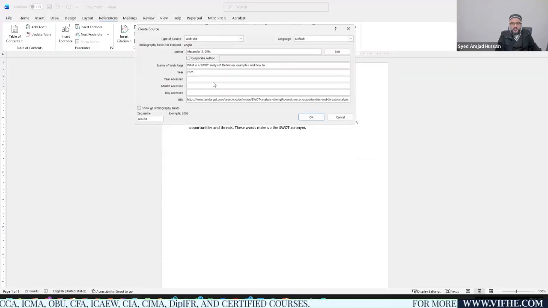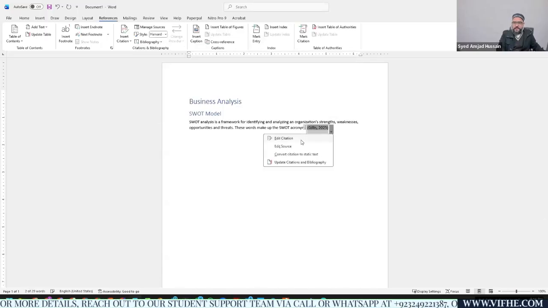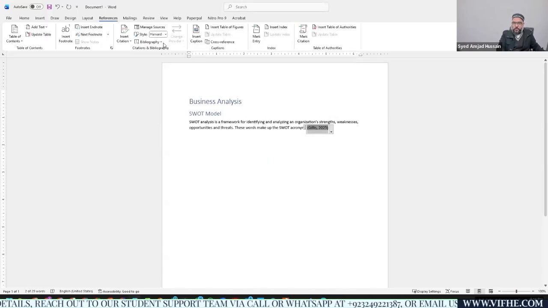The rest of these three boxes are related to when you accessed this website. So we accessed it today. It's 2025, the month is December, and the day is the 14th. Just hit OK, and your reference is already updated here. You can edit that citation or edit that source.